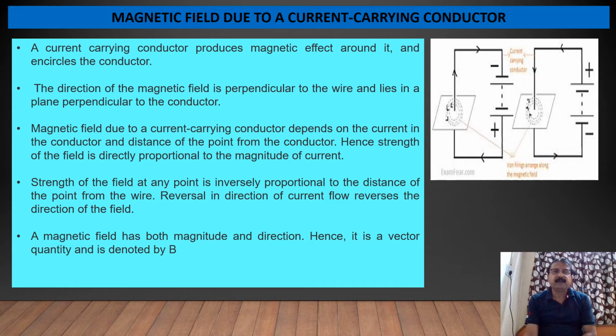So magnetic field due to a current carrying conductor depends on the current in the conductor and distance of the point from the conductor.